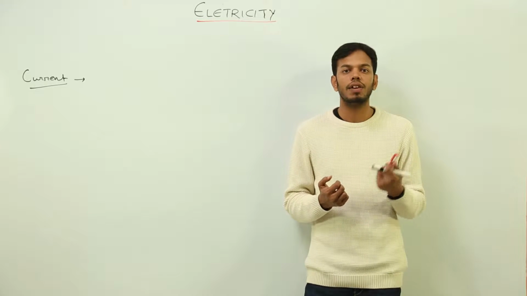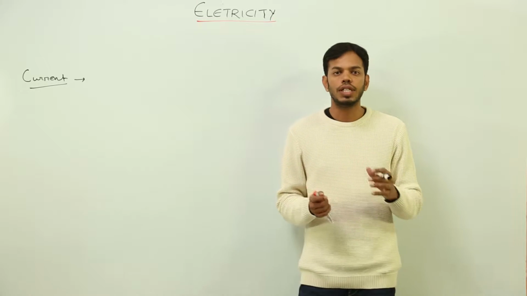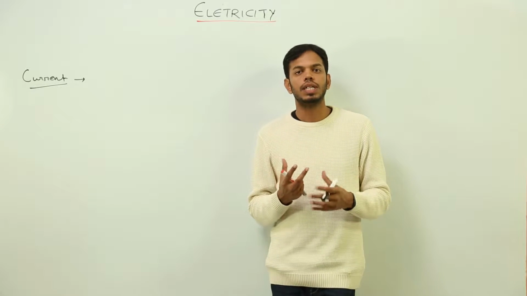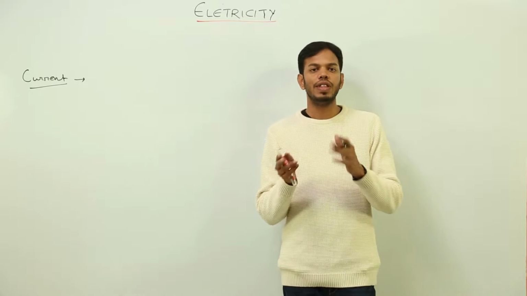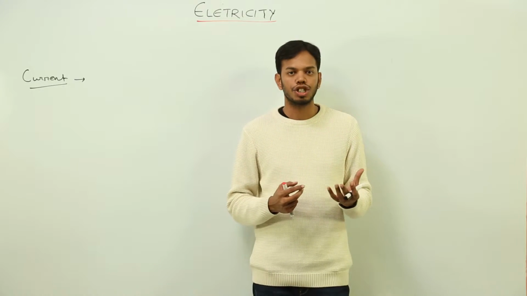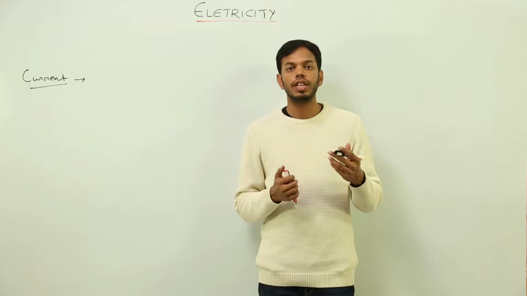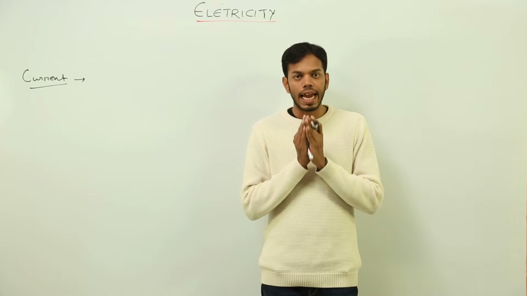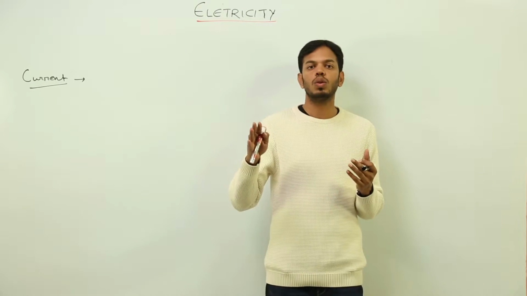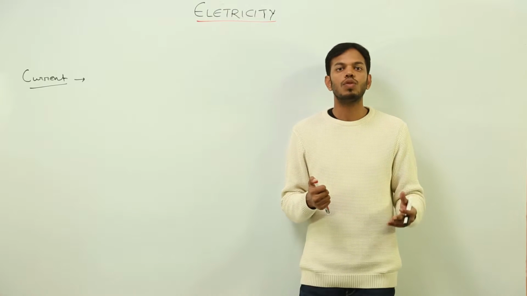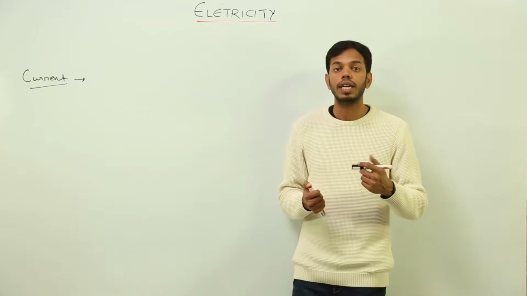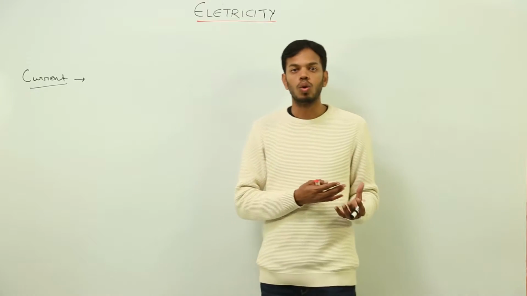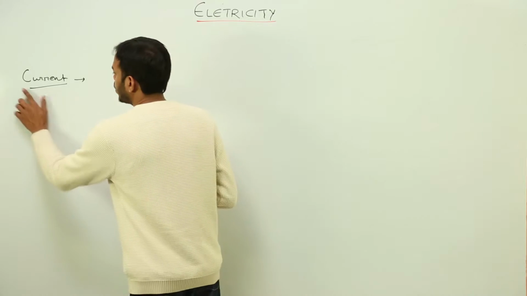What exactly is happening in the wires when we switch on a light? For example, you switch on the light of your room right now and you will see the bulb start shining. Now what exactly happened between the wires and the bulb so that the bulb started shining? When you switch on the fan switch, what will happen? Your fan will start spinning. So again, what exactly is happening? We all know that current is flowing through the fan, current is flowing through the bulb. That is why the bulb is glowing, that is why the fan is rotating. But what exactly is current? Where does it come from? Where does it go? So that is all we are going to study right now.